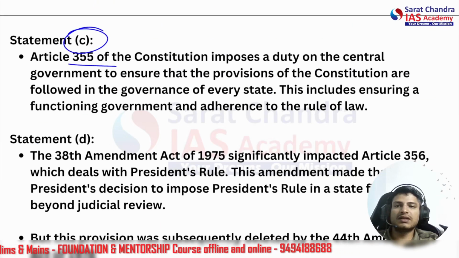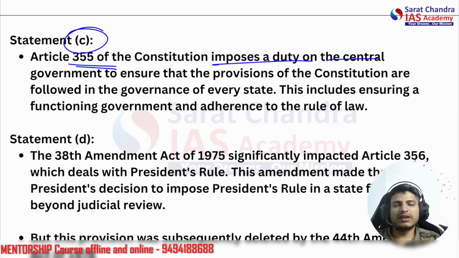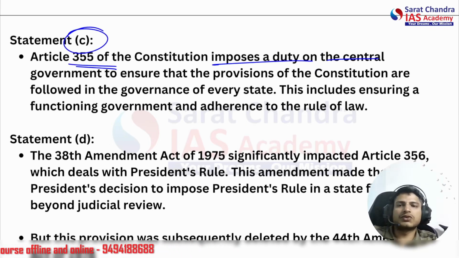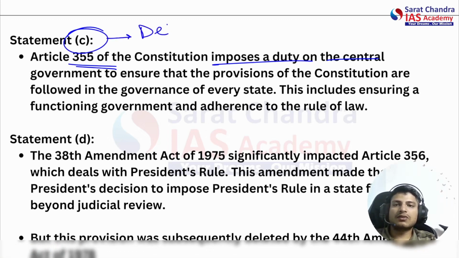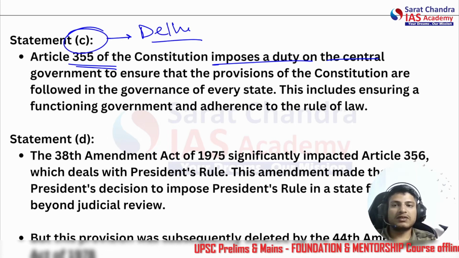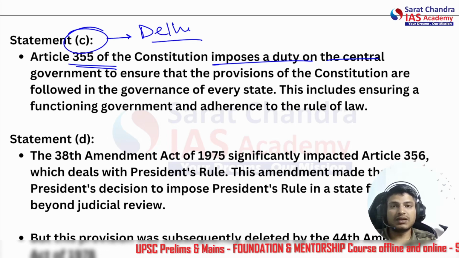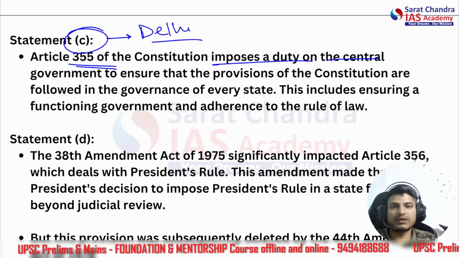Okay, statement C, Article 355. So this is correct. It imposes a duty on the center that every state should run as per the constitution, or the constitutional machinery should be alive in all the states. So this is what is happening in Delhi. The lieutenant governor may say that he doesn't agree that the chief minister can be in jail and the constitutional machinery has not failed. So he can press the president, he can request the president to consider this situation and enforce the president's rule or state emergency there.